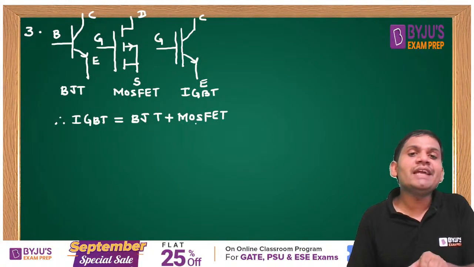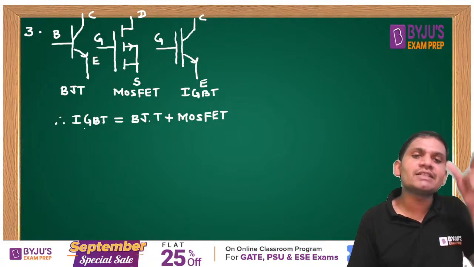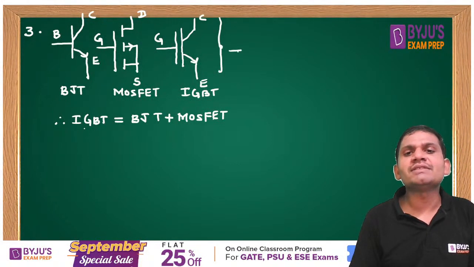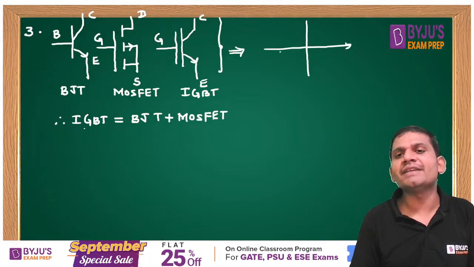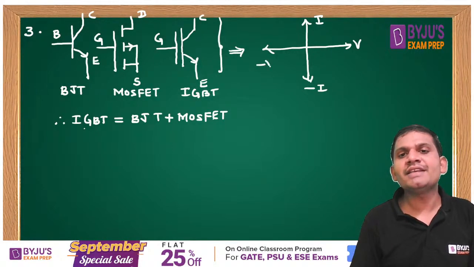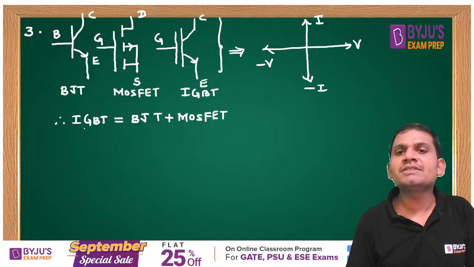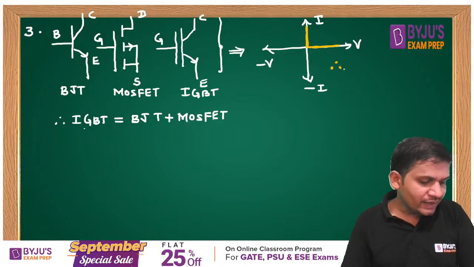The BJT plus MOSFET has input characteristics similar to MOSFET and output characteristics similar to BJT. That's why it is a BJT plus MOSFET. All these devices have the same characteristics. This is I and this is minus I, this is V and this is minus V. It blocks the forward voltage and allows only the forward current. These are the examples of each one, students.